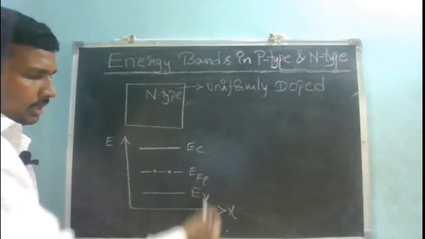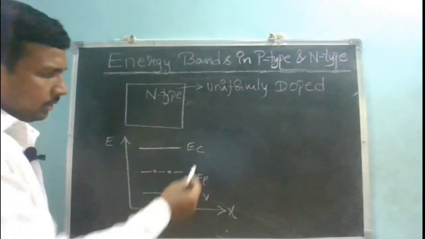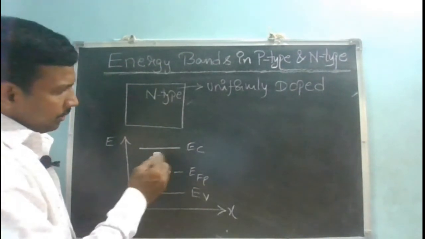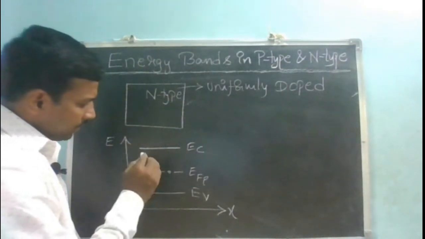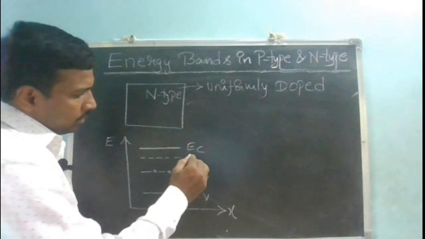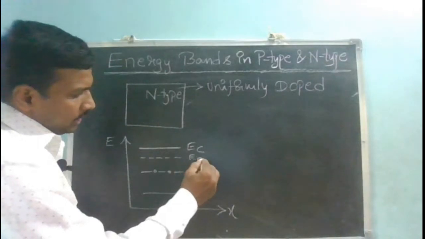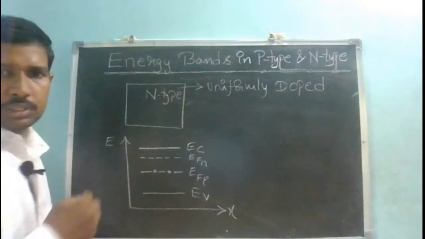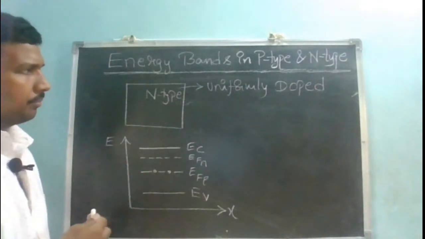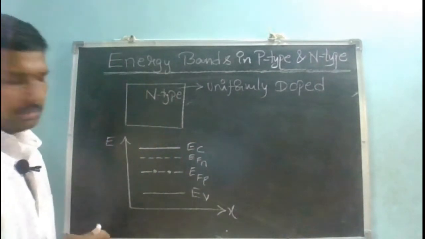This is the conduction band, this is the valence band, the bottom edge of the conduction band and the top of the valence band. Because it is an n-type semiconductor, my Fermi energy level will be very close to the conduction band. This is the energy band diagram for a uniformly doped n-type semiconductor.